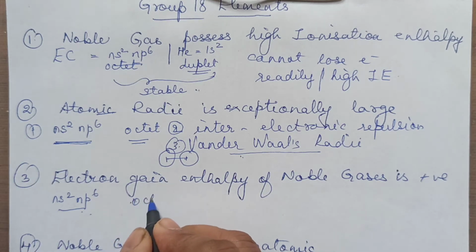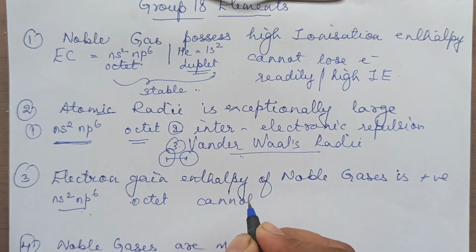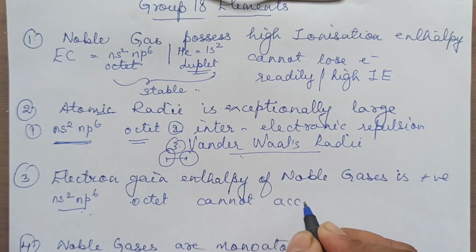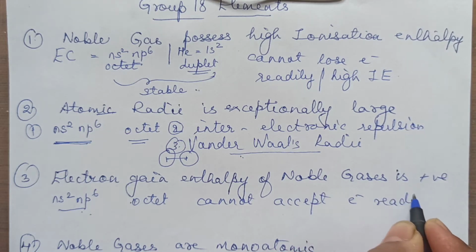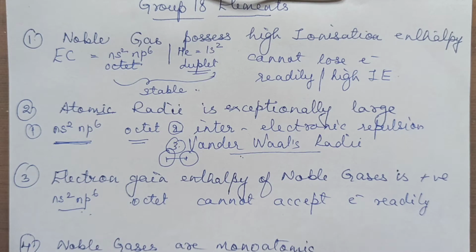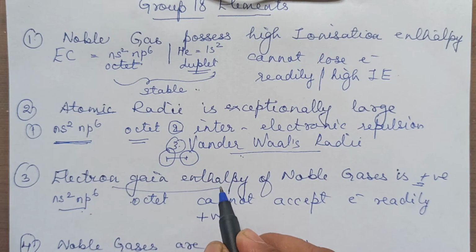When they have octet, they cannot accept electron readily. They neither can lose nor they can gain electron readily. So if it is to be given, it will be always forcibly. So we say it is always positive. Electron gain enthalpy or electron affinity, both are same. That is always positive for them.